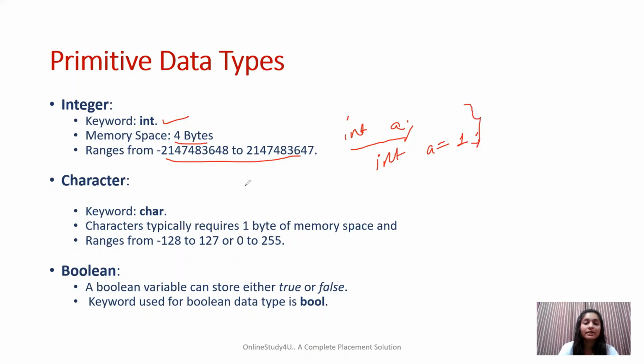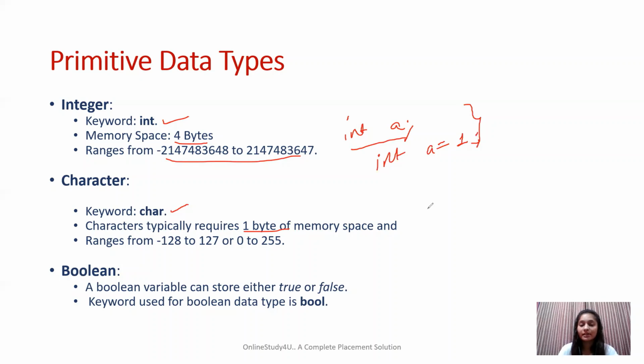And when it comes to characters, for character we have the keyword char, and we define the character data type with the help of char. Typically, the character data type takes only 1 byte, and the range of characters is from -128 to 127, or from 0 to 255. Now you must be thinking why there are numbers. For every character we have their ASCII values, and that's why they are in the form of numbers.